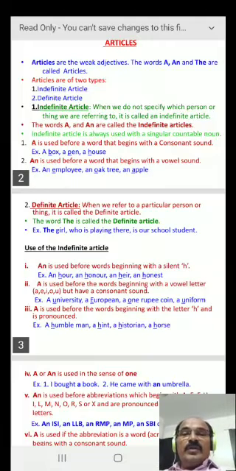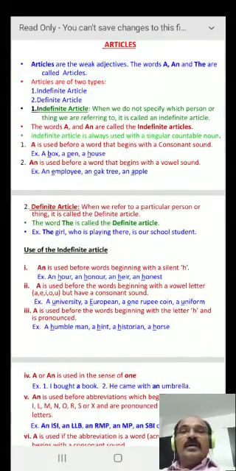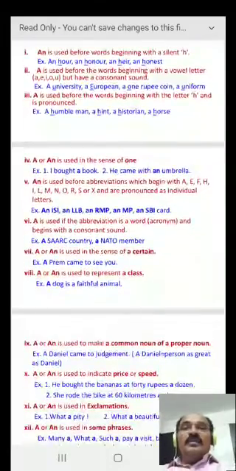A is used before the words beginning with a vowel letter, that is a, e, i, o, u, but have a consonant sound. For example, a university, a European, a 1 rupee coin, a uniform. So all these are the vowel letters, but they are giving consonant sounds, so a is used before them.